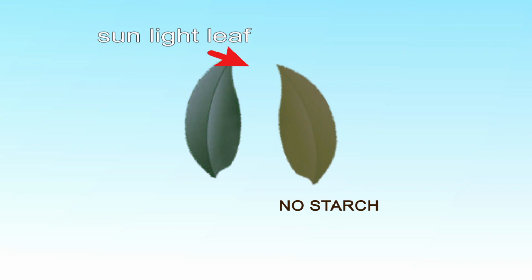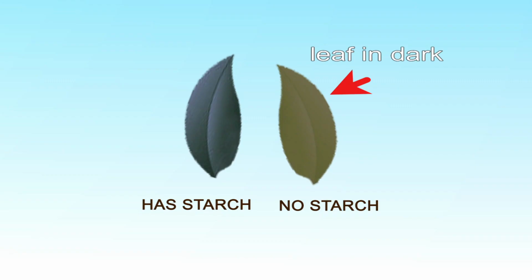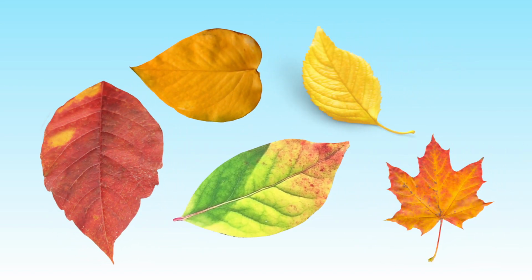Now, what are you going to observe? Thus, we can observe that the leaves which were exposed to the sun gave more intense blue-black color, confirming the presence of starch. On the other hand, leaves that were kept in the dark gave less intense color, which proves the presence of starch but in lower amount. On the other hand, different color leaves gave the positive test for starch.